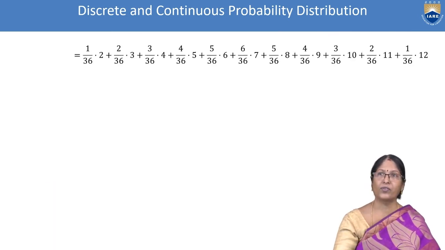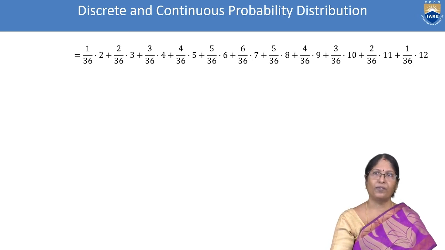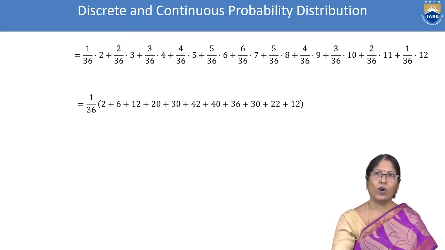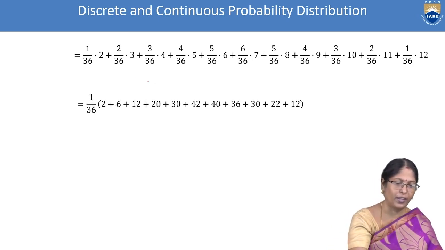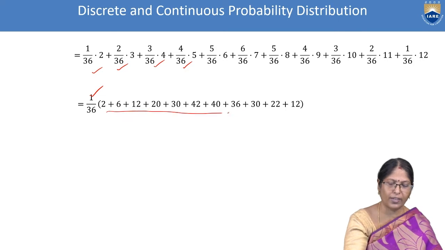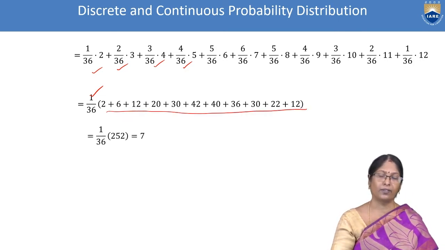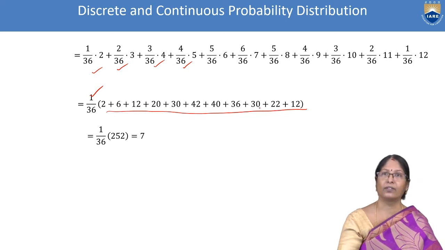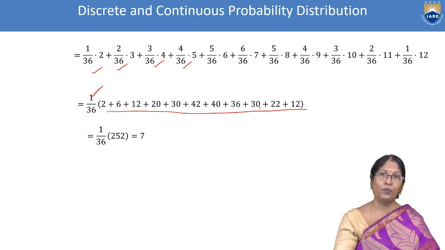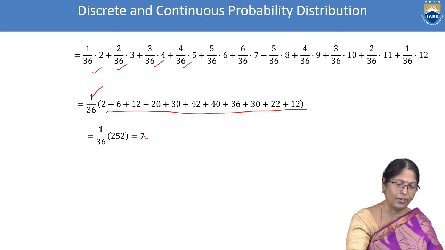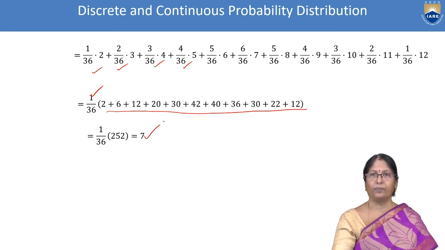That is the last actually. In the previous slide, the values are kept. So 1 by 36, if you are noticing, is in each and every term, so we have taken it common. The balance is kept inside the bracket. If we add these values, we got 252, and 252 by 36 is nothing but 7.